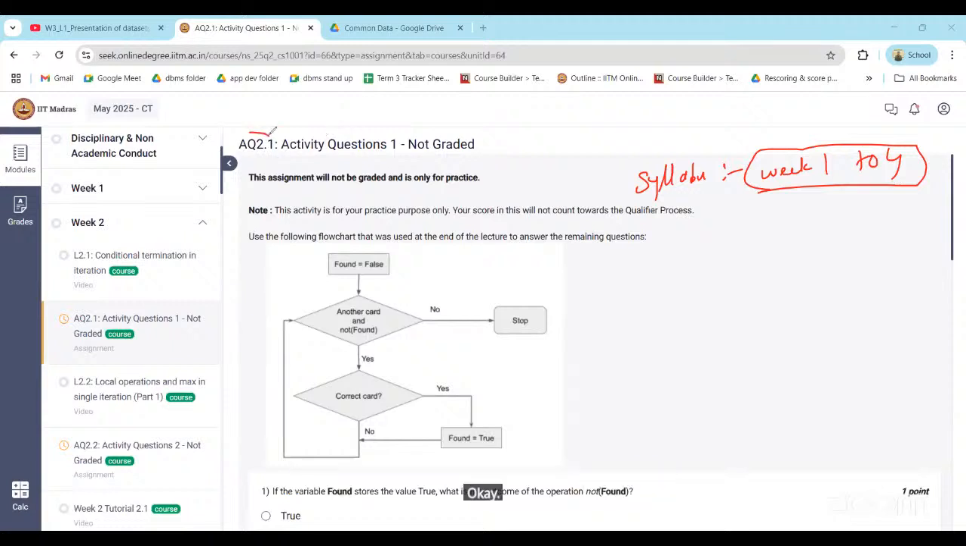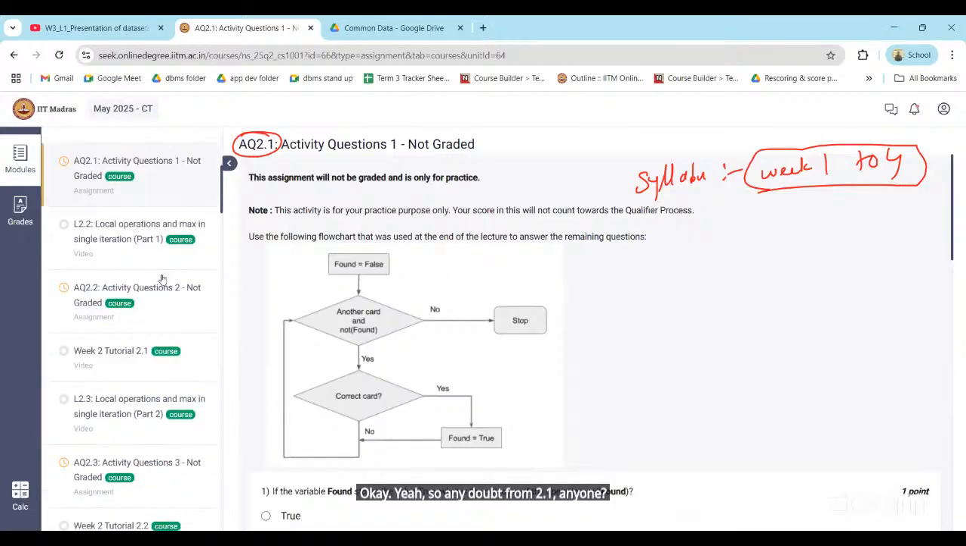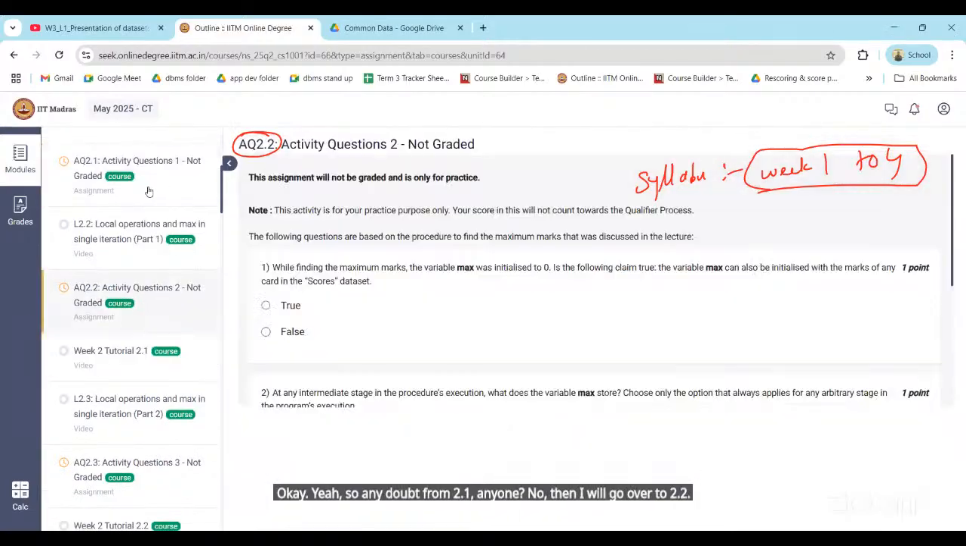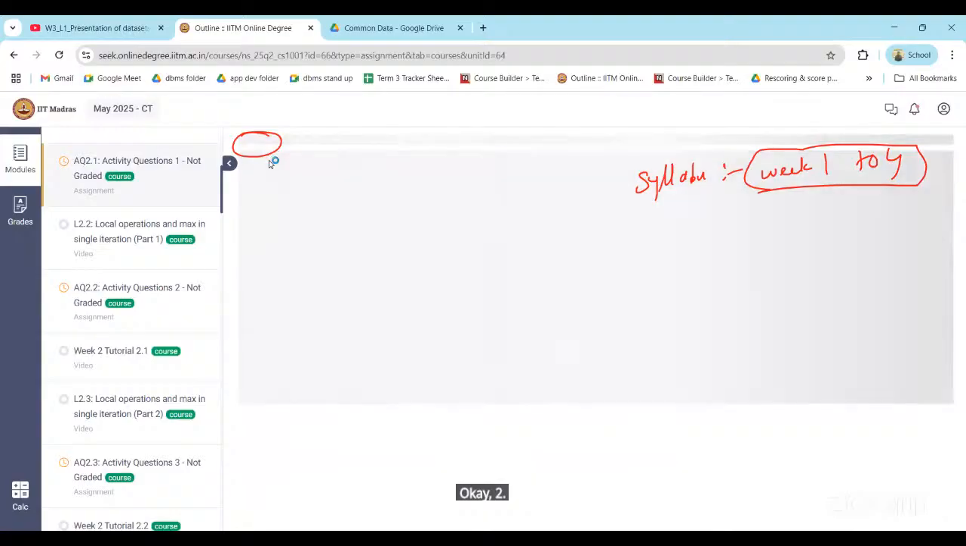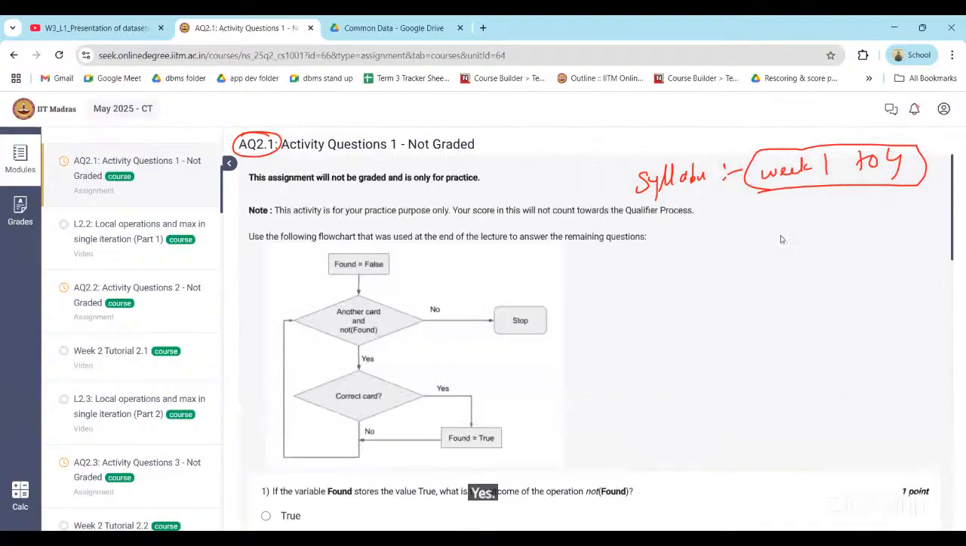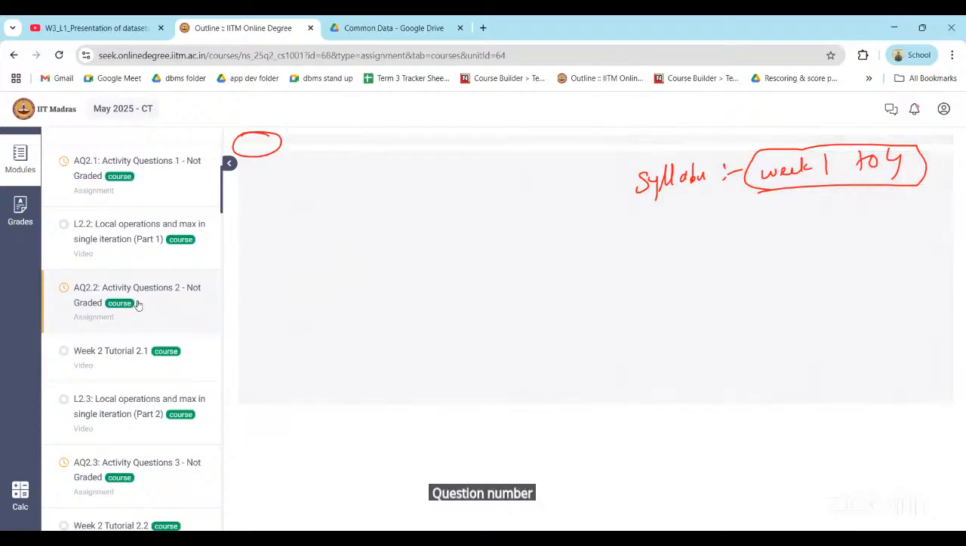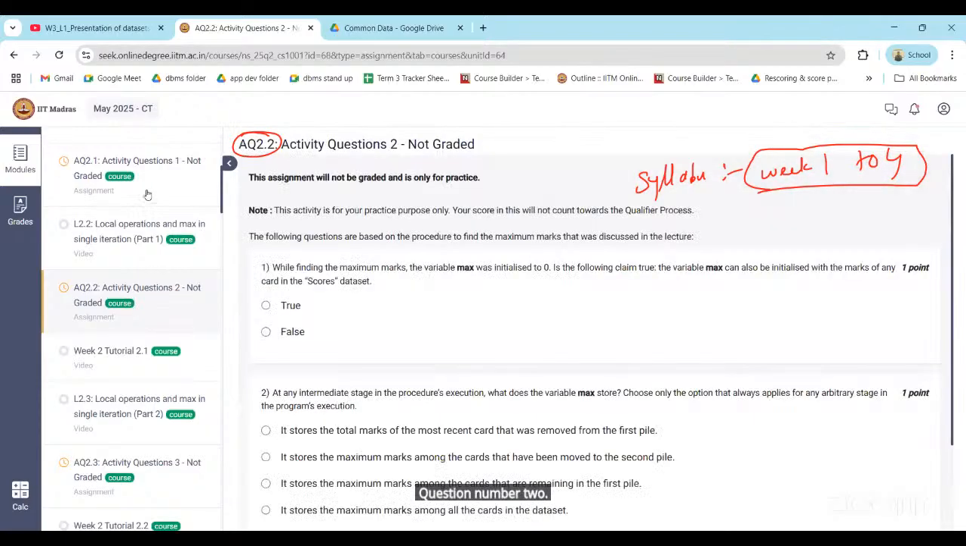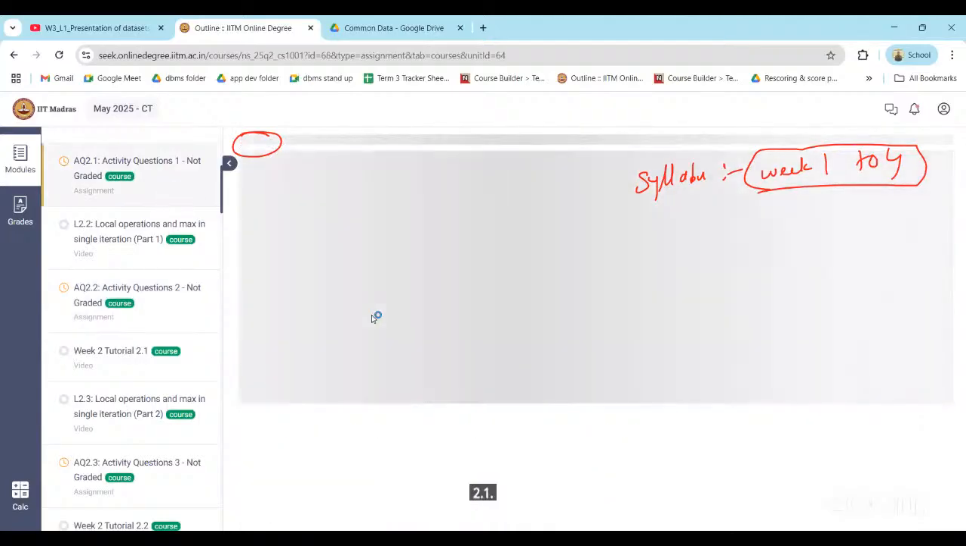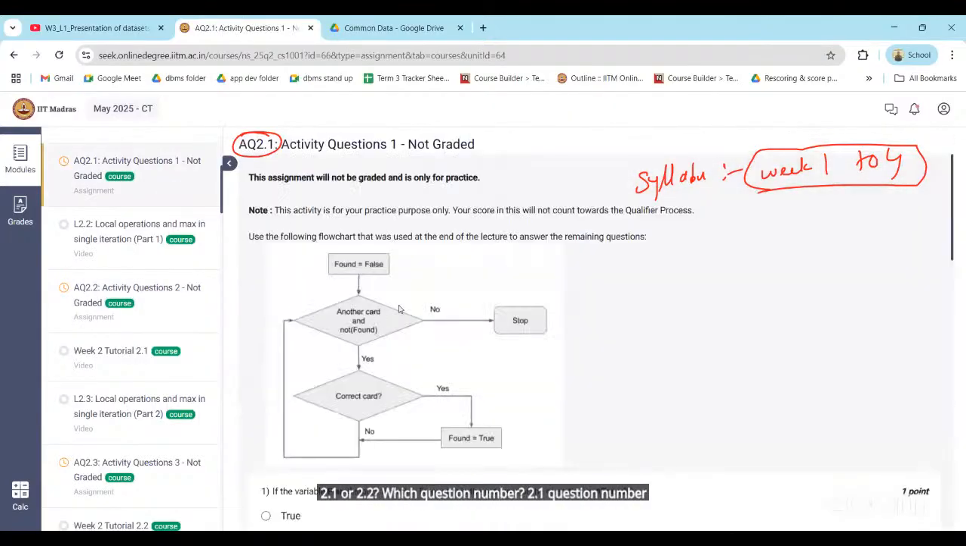Yeah. So any doubt from 2.1, anyone? No, then I will go with option number 2.2. Okay, 2.1, what's your doubt? Which question? 2.1 or 2.2? Which question number? 2.1, question number 2. Okay, so